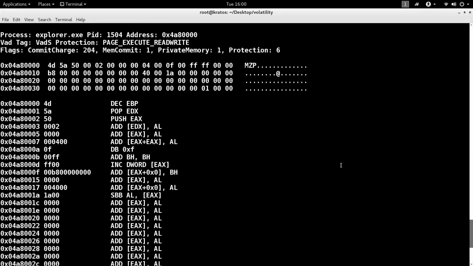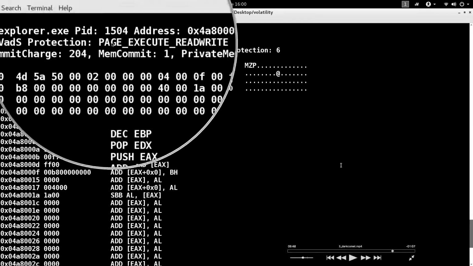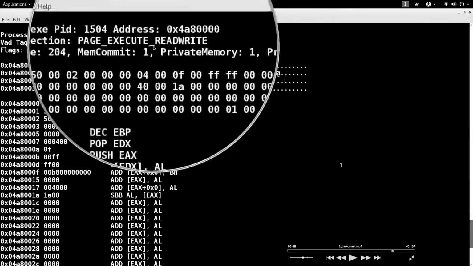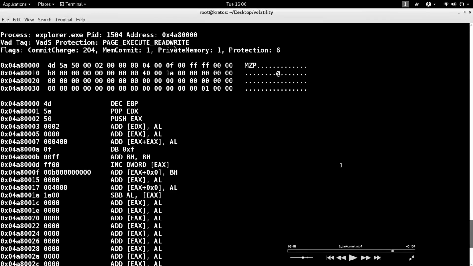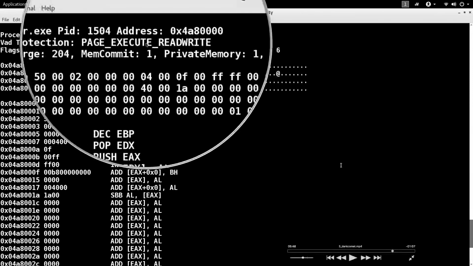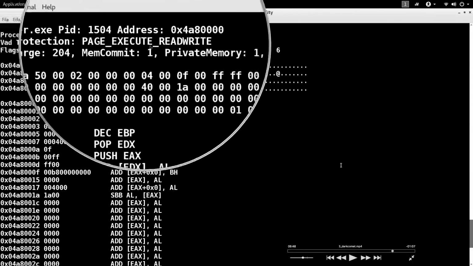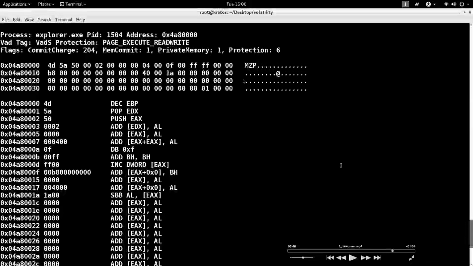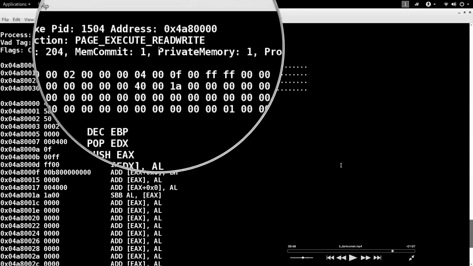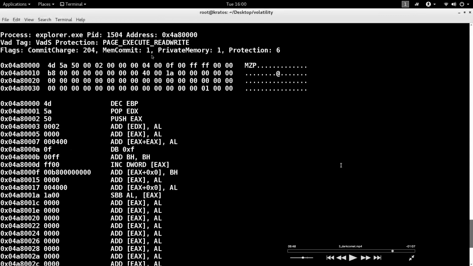Whenever an executable is normally loaded, it should have a memory protection of page execute write copy, not page execute read write. So what it means is that the executable was not normally loaded. It was injected, because if you look at the Microsoft documentation, you cannot allocate memory with a page execute write copy protection. As a result, if attackers want to inject code, they have to allocate memory with page execute read write. But the presence of an executable in the memory address space of explorer.exe with the wrong memory protection tells me that this executable was not normally loaded, but it was injected.